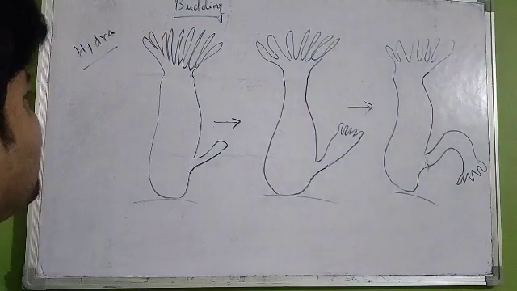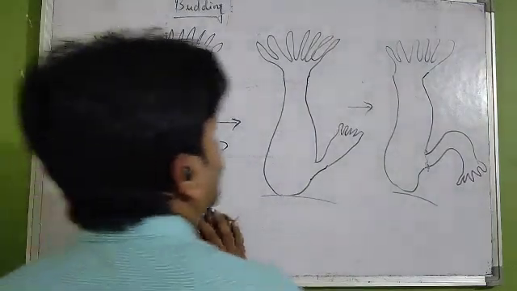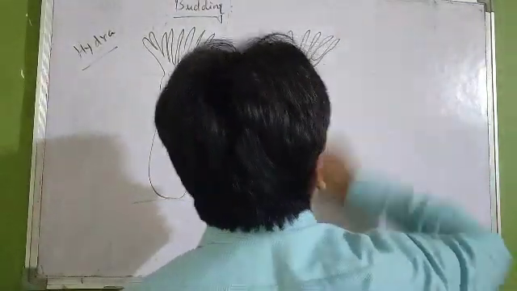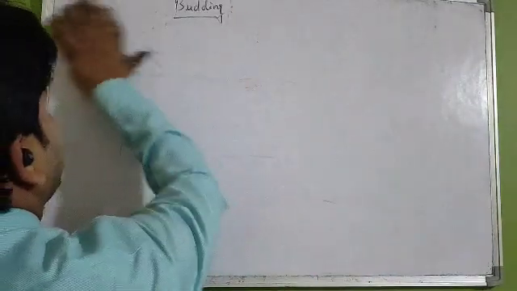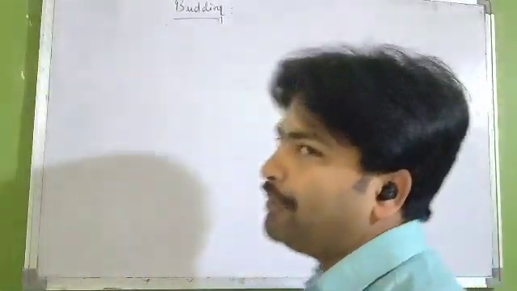That is known as a protuberance. This protuberance can be seen in budding, and after maturation it will detach itself from the parent body and grow as an individual. This is known as budding.